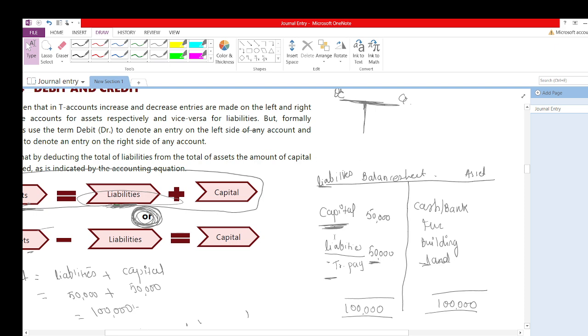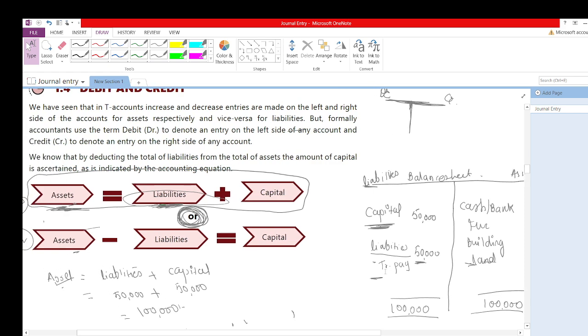The liability side is capital of 50,000 and liabilities of 50,000. Using this balance sheet I explained the two equations: asset is equal to liabilities plus capital, and asset minus liabilities is equal to capital. Ultimately, asset is equal to liability, just for solving the equation.